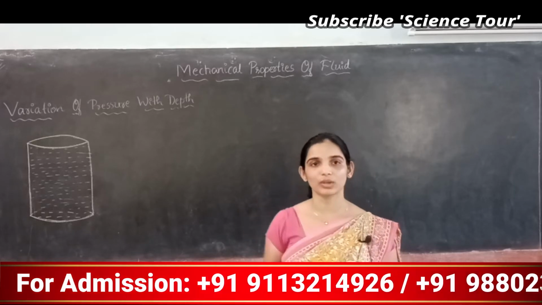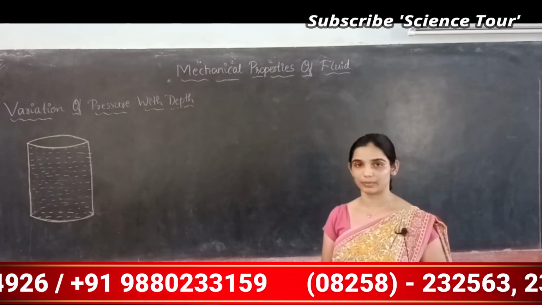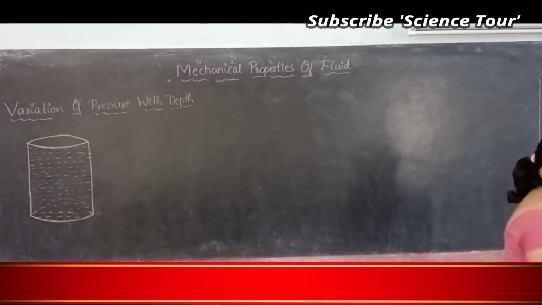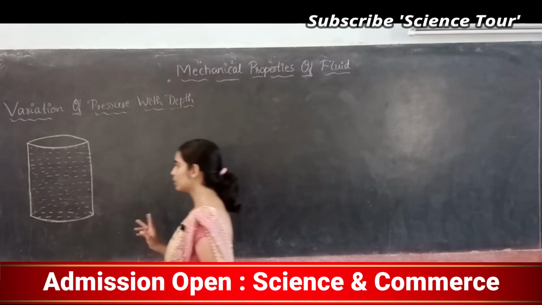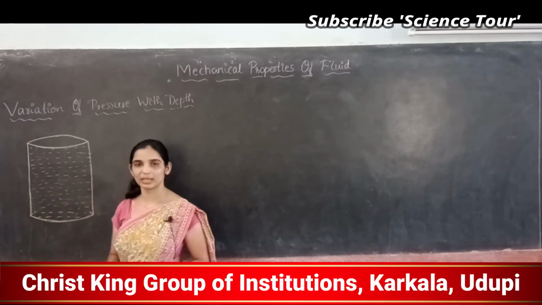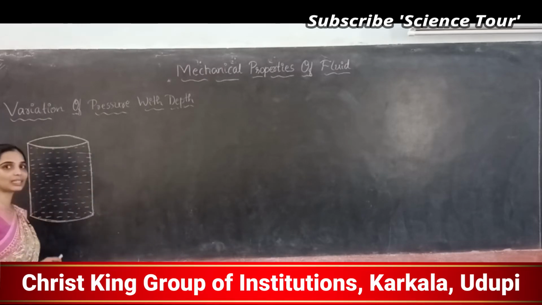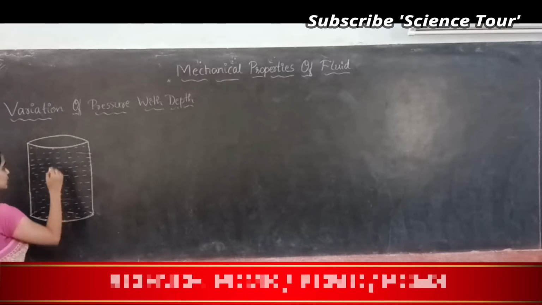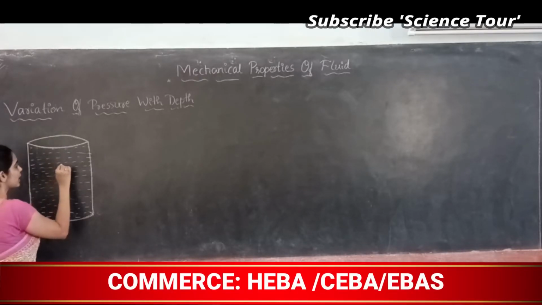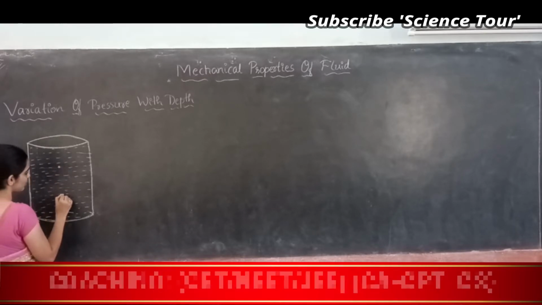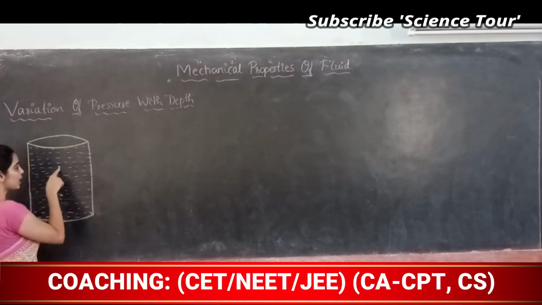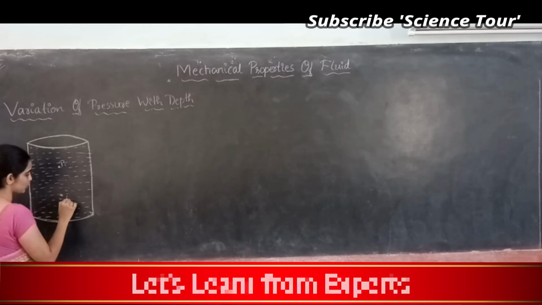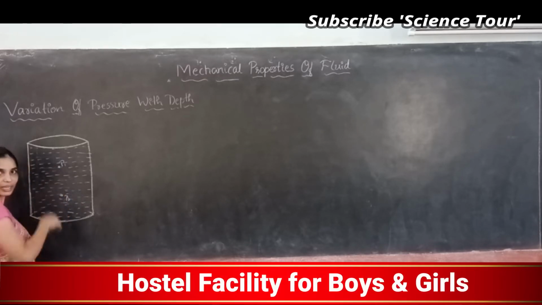In today's class, what we are going to discuss is variation of pressure with the depth. For that, what we will consider is, there is one cylinder filled with water. Inside that cylinder I consider 2 points. Point A here, or point 1 here, another point is here. So, pressure at this point be P1. Pressure at this point be P2, because they are at 2 different heights, correct?